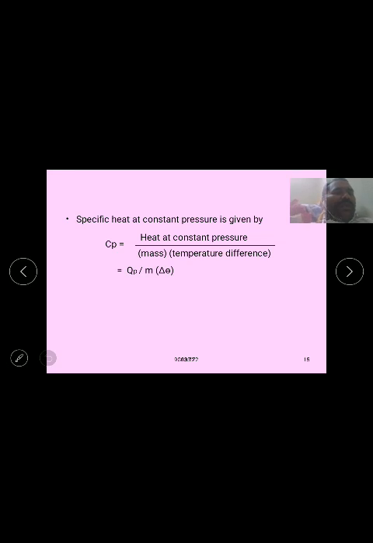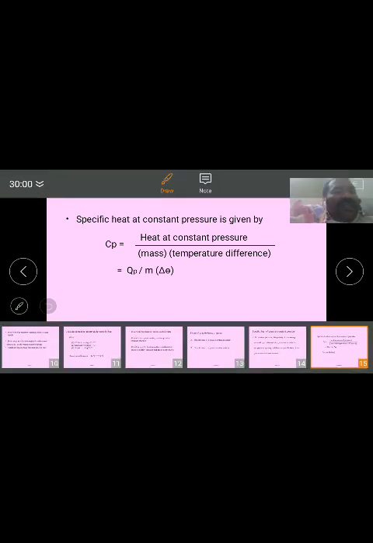It is the formula for the specific heat of a gas at constant pressure, that is Cp is equal to 1 divided by m into delta Qp divided by delta t. Here Qp denotes the heat energy supplied to the system while the pressure remains constant.